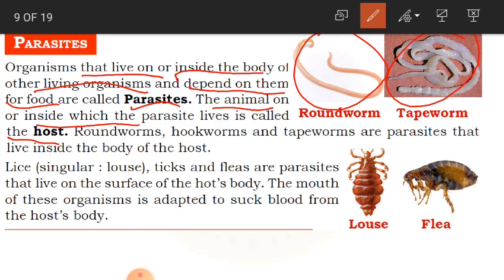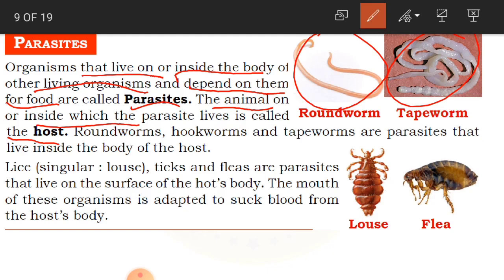For example, if I am having a parasite inside my body, then my body becomes the host of that parasite. In the sense, the parasite is going to get the food from my body. So that is why I become the host.